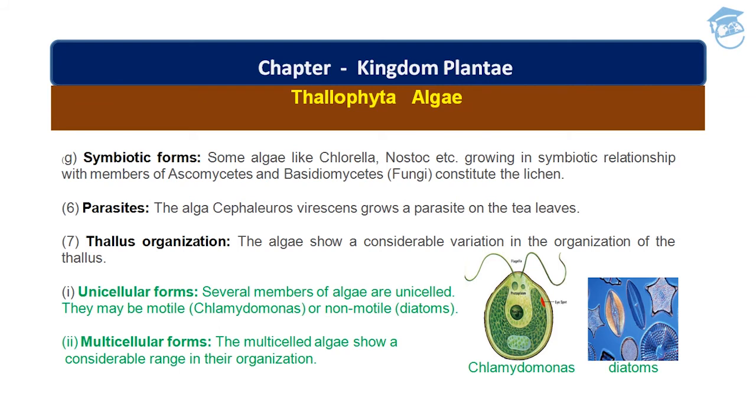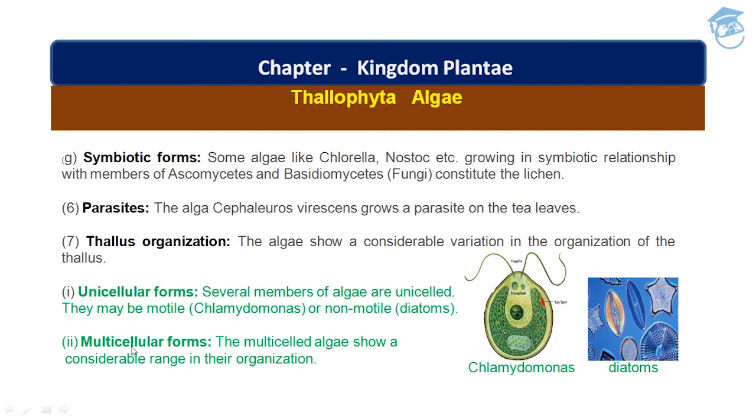In unicellular forms, several members of algae are unicelled. They may be motile, as in the case of Chlamydomonas, which can move from one place to another, whereas diatoms are non-motile, they cannot move, but they are unicelled.